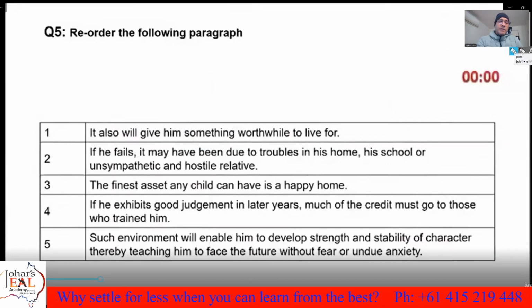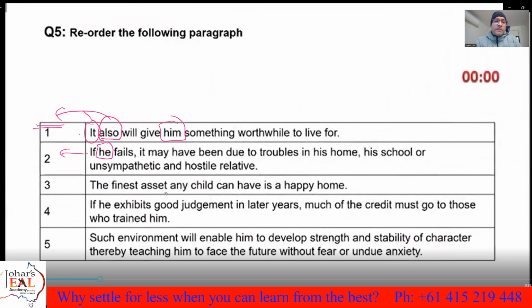So now let's do it. When we read the first one, we always say, okay, it will, it also will. So these two words say something is before. Give him some singular male name, something worthwhile to live for. If he fails conditions, he, again, somebody, not the first sentence, something is before. It may have been due to troubles in his home, his school, or unsympathetic and hostile relative.